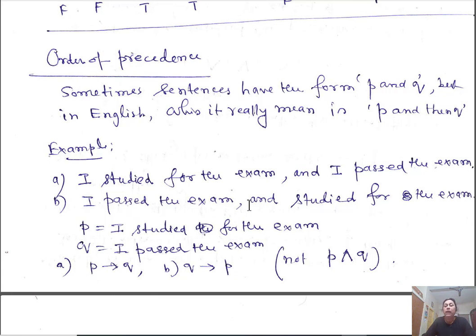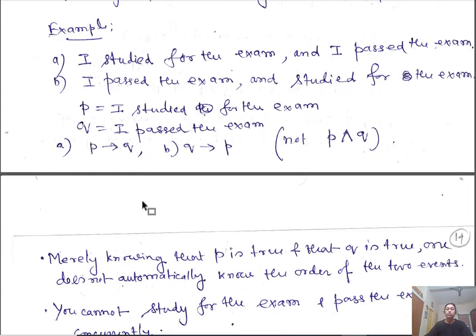I passed the exam and studied for the exam. This is essentially Q implies P, not P and Q. Although the compound statement is joined using "and", it is not actually an "and"; it means implication.